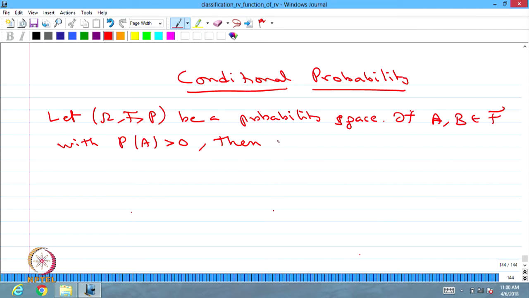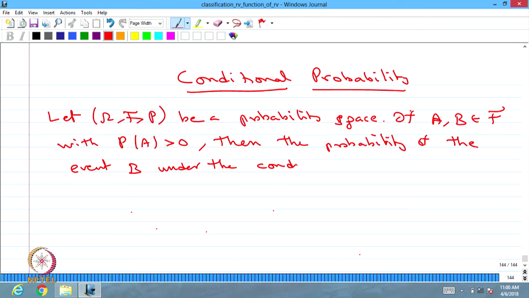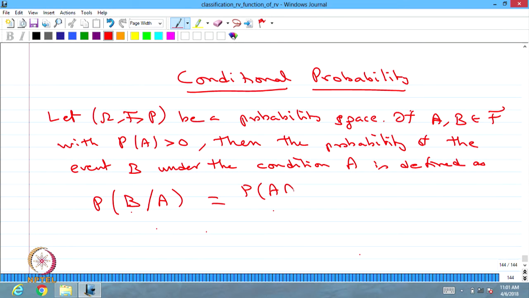Then the probability of the event B under the condition the event A is defined as P(B|A), that is same as P(A intersection B) divided by P(A).